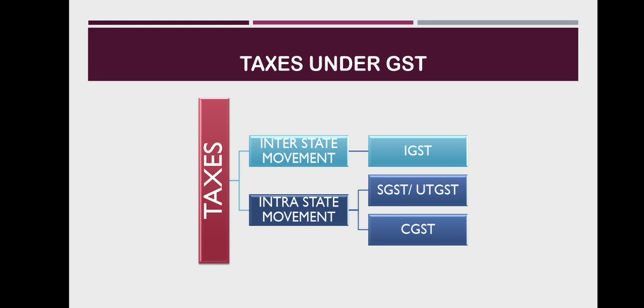An example for IGST. Consider that a businessman, Rajesh from Maharashtra, has sold goods to Anand of Gujarat worth rupees 1 lakh. The GST rate is 18%, comprised of IGST of 18%. In such a case, the dealer has to charge rupees 18,000 as IGST, and this IGST will go to the center.